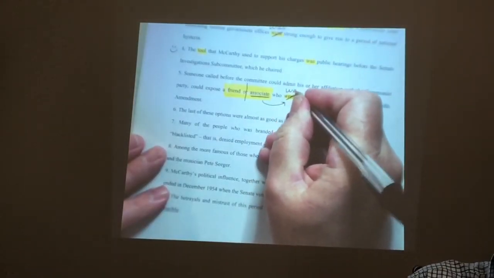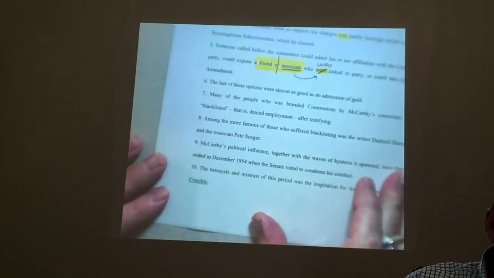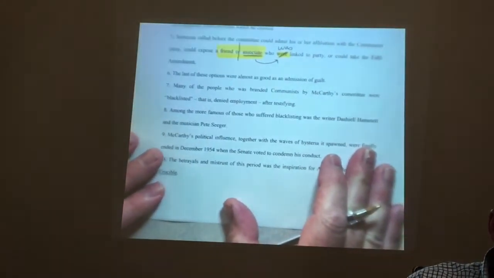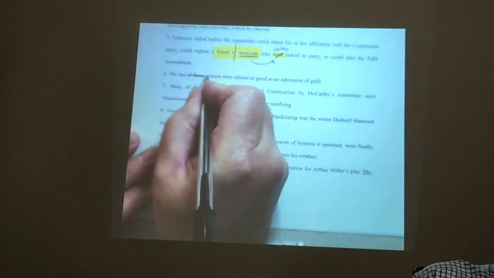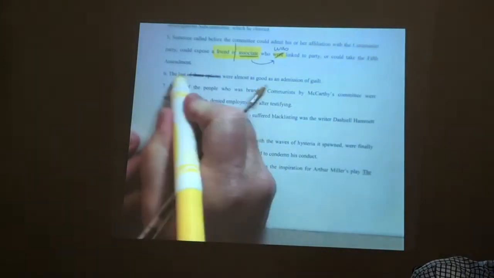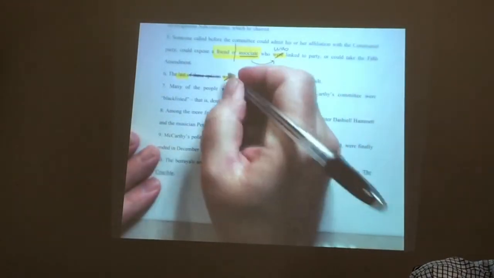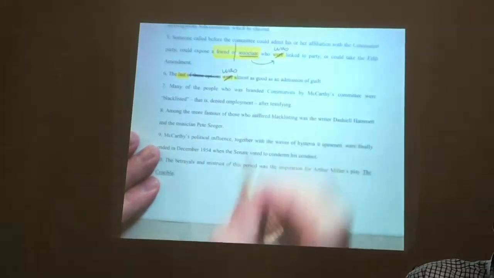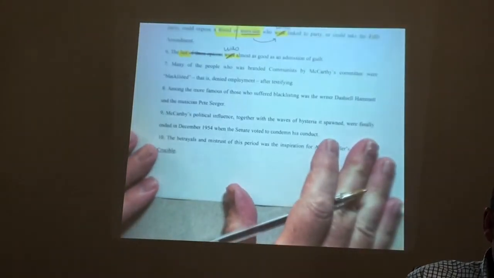was. The last of these options were almost as good as an admission of guilt. Remember, those phrases have no effect. What's the subject? Last. Does last agree with were? No. What do we need to do? The last was.